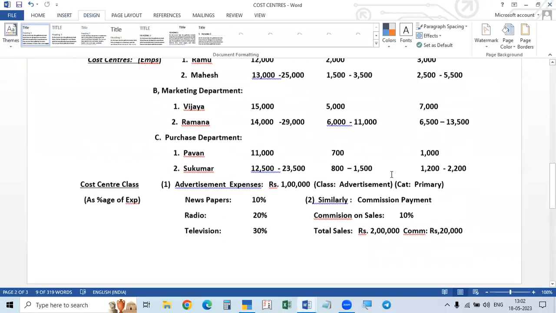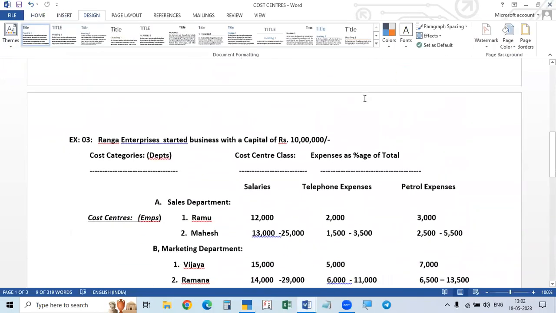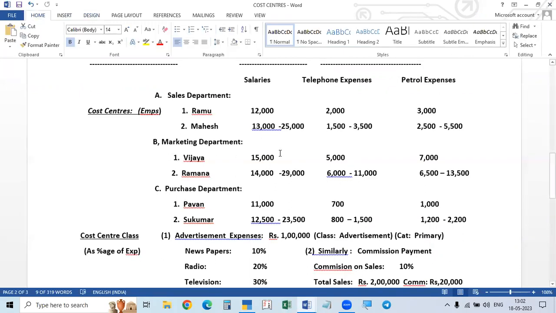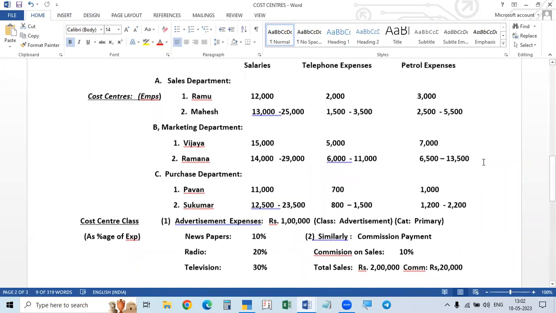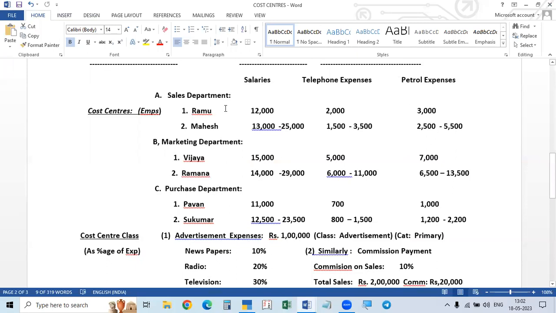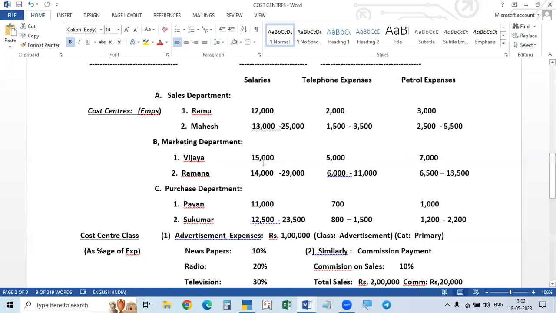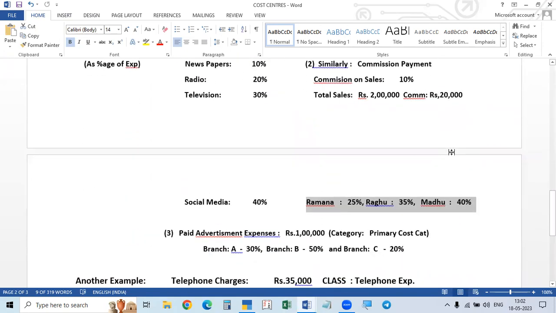These two I did. And in this, I did all this. You take a photo of this, or you can again see the video. If you see the video, you can see this. This is the second one, this problem. For salaries, we did the same thing here. The same way you can complete this also. For these expenses, category and centers, we need not create, because for salaries we created. The same thing we can use for this also. Okay. So this is the thing.